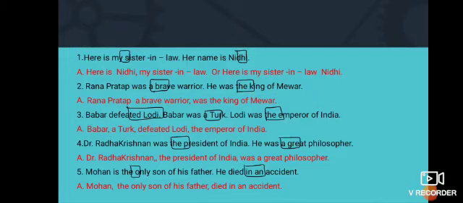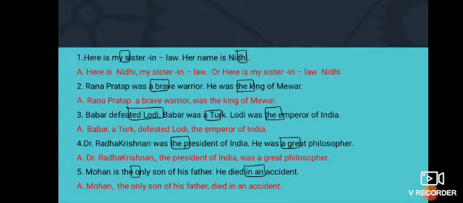Number 3, Babur defeated Lodi. Babur was a Turk. Lodi was the emperor of India. Now, because in these two statements, I'm talking about Babur and Babur, but in the third statement, I'm talking about Ibrahim Lodi. So I could take out Babur from these two sentences, but this I have to use as it is.